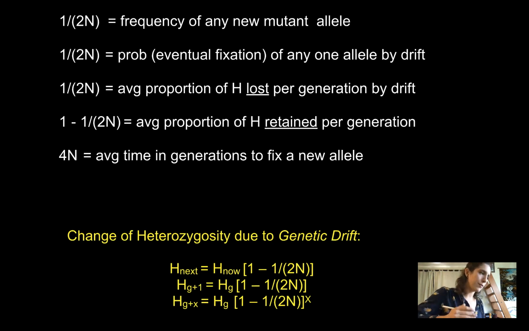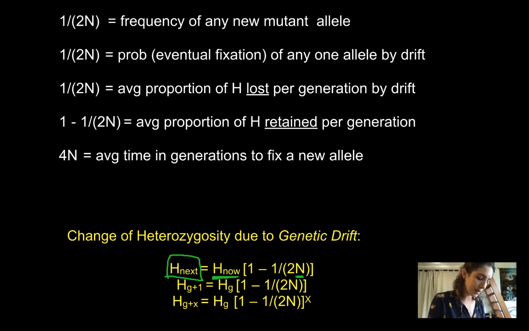So if you wanted to figure out the expected heterozygosity in the next generation, or in 10 generations from now, you would use this equation down here. You would need some information: the current heterozygosity, for example, and the population size. If you've got those two values, you can punch them into this equation, your heterozygosity now plus n for your population size, and you can figure out what the heterozygosity will be in the next generation.